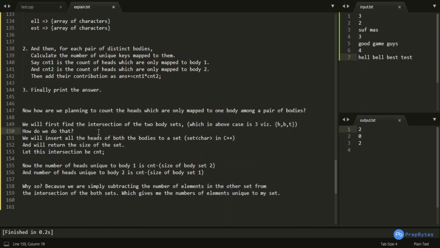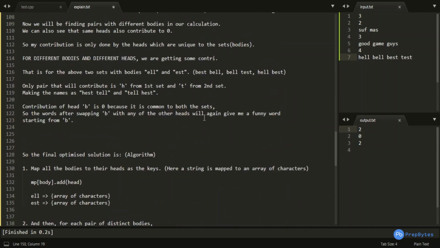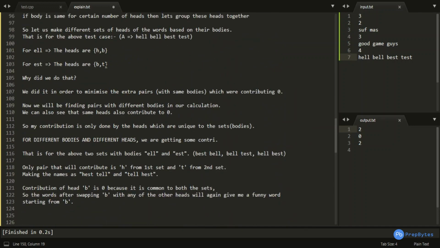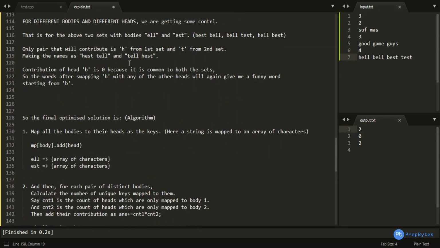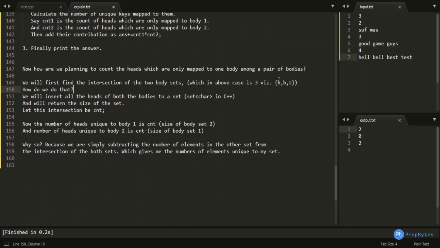So the basic solution for this is that we would be finding the intersection. The basic solution to count the same would be to find the intersection of the two body sets, which in the above case is HB and BT, then the intersection would be HBT. Okay, so intersection is HBT. And how are we planning to do that? How are we planning to count the number of